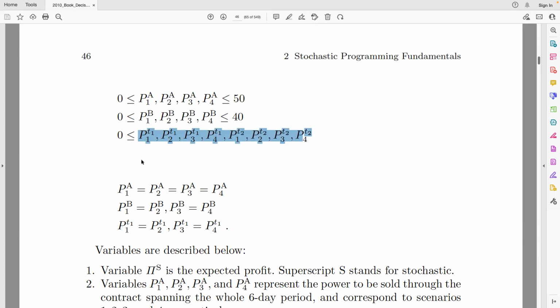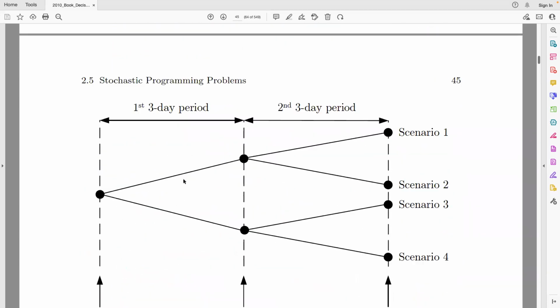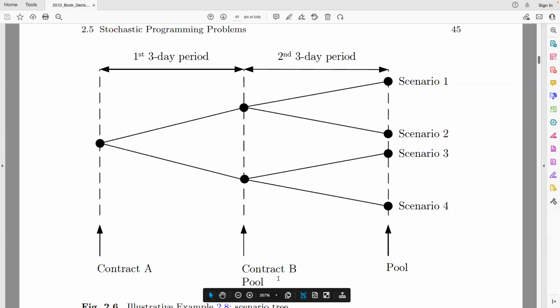And then we have the non-anticipativity constraints. At each common node, we have to make the variables equal. For example, all the variables in this node have to be equal, in this case corresponding to contract B and the amount of power we sell in the first period. The variables here have to be equal because they are common to other nodes.